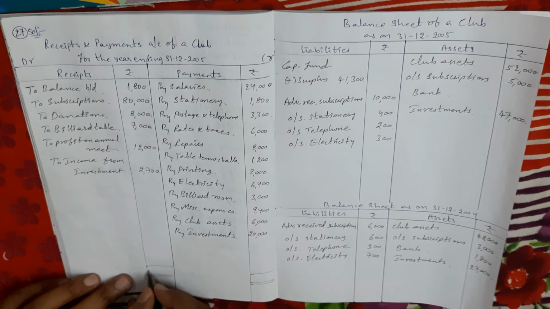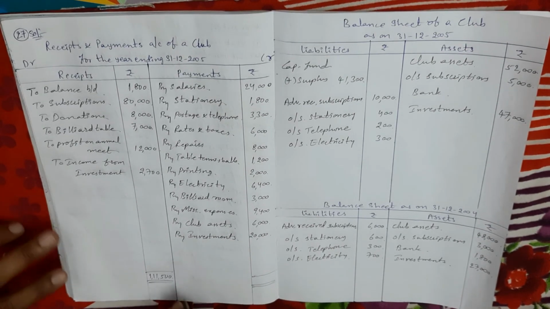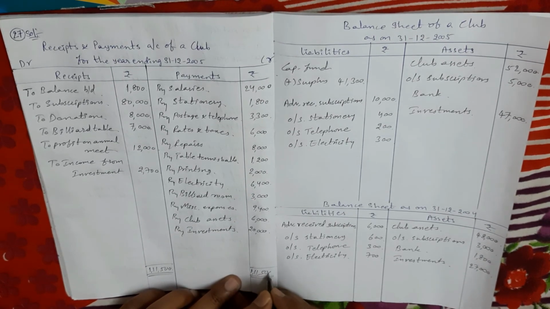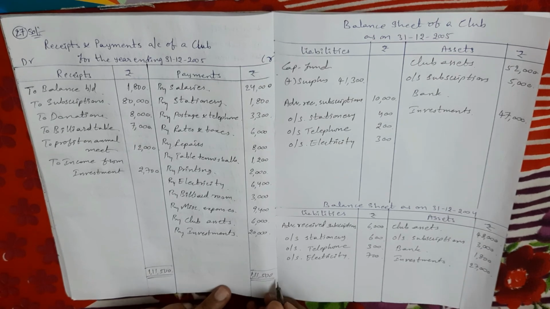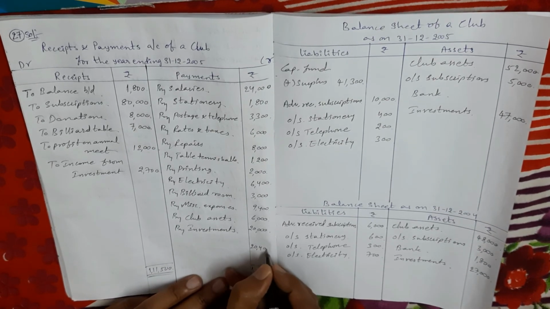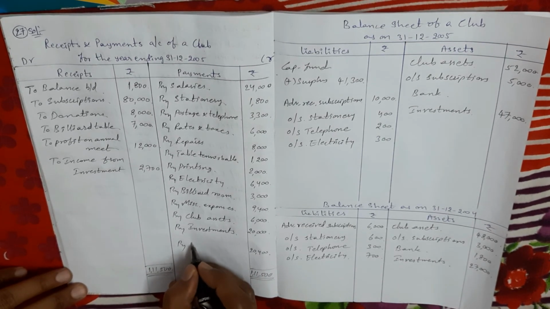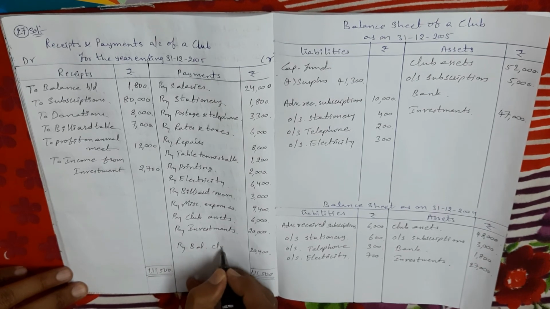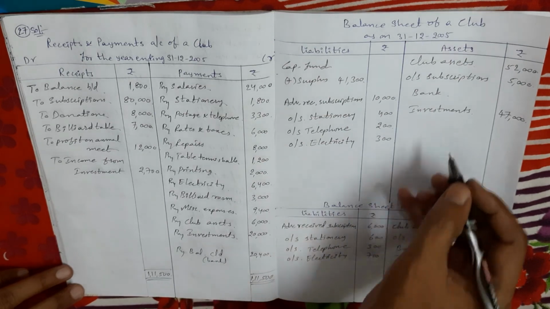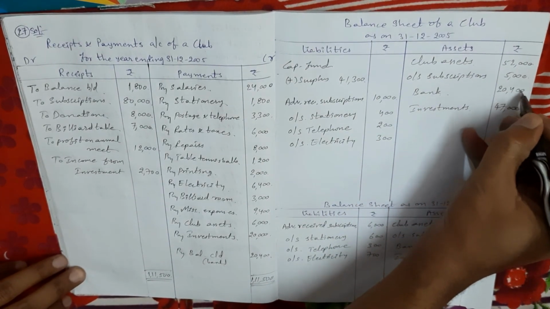Debit side total 1,11,500, then minus credit side total. So the difference is 20,400. So my dears, this is the closing bank balance. This closing bank balance we take in the current year balance sheet, asset side, bank balance 20,400.